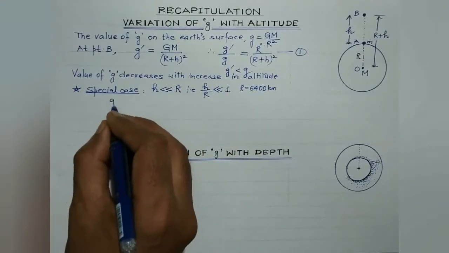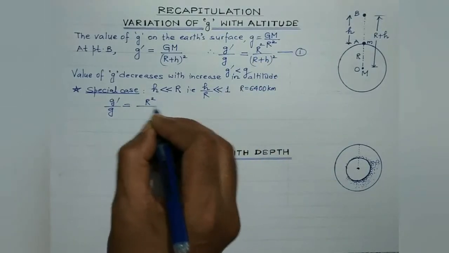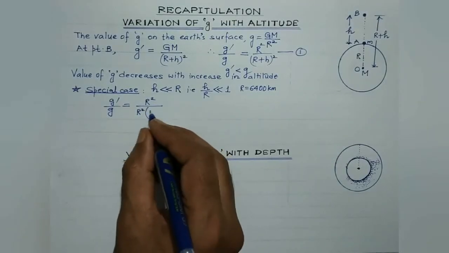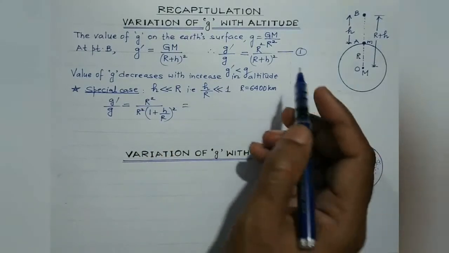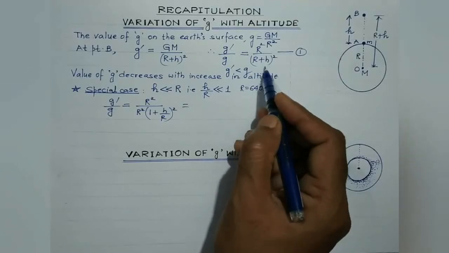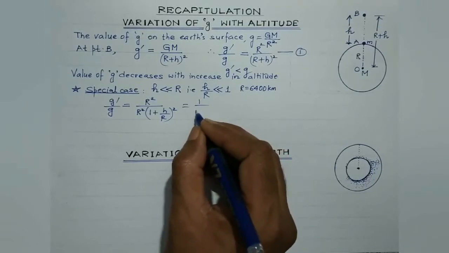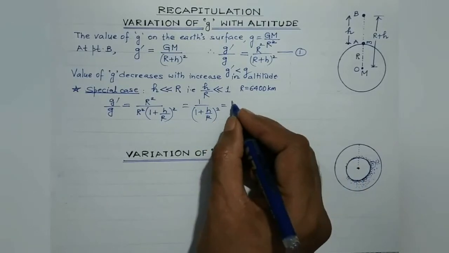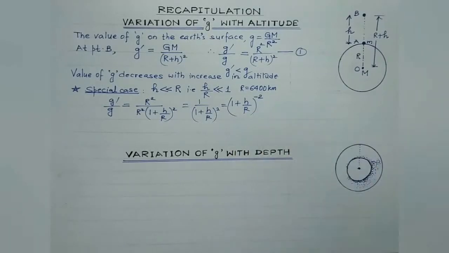In that case, g dash by g can be written as R square. In the denominator, we can take R square as common, so we'll be left with (1 plus h by R) whole square, right? R square gets cancelled, so what we get is 1 over (1 plus h by R) whole square. That in turn will give us (1 plus h by R) to the power minus 2.